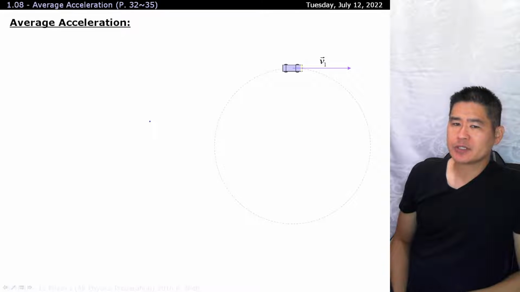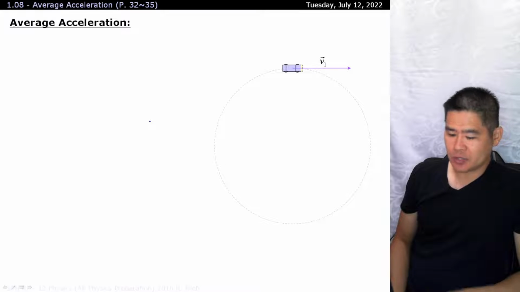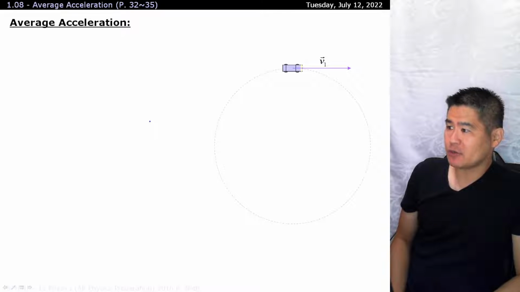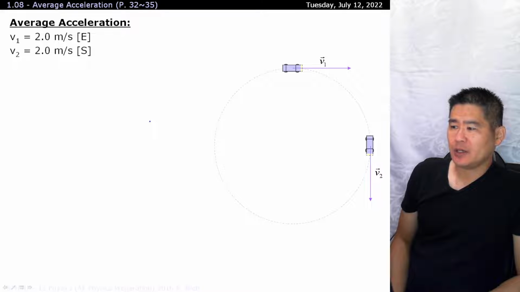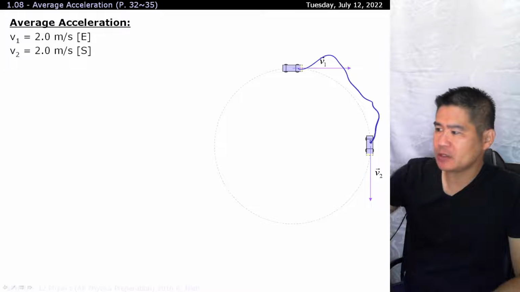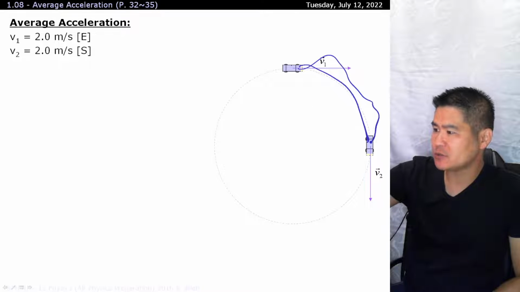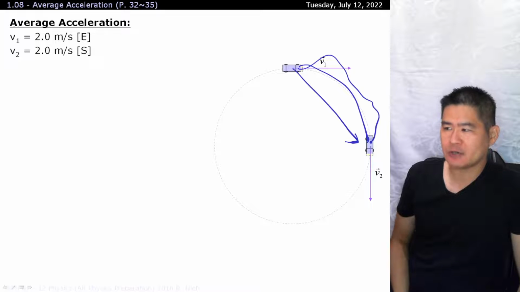Okay, so let's take this concept from a very basic principle, the idea of average acceleration. Let's say that you're this car over here, and as you're traveling, initially you are traveling towards the east. And at some point, you're traveling towards the south. There's no exact detail of how you end up getting there. You could have taken this approach, or this approach. In fact, you could have taken a shortcut and just went there, and then suddenly when you open your eyes, you notice you're traveling southbound.